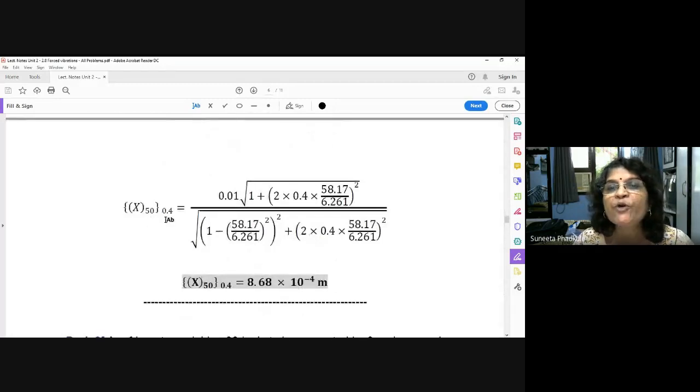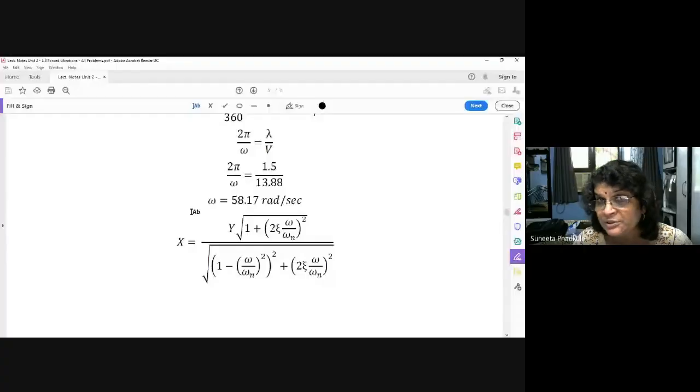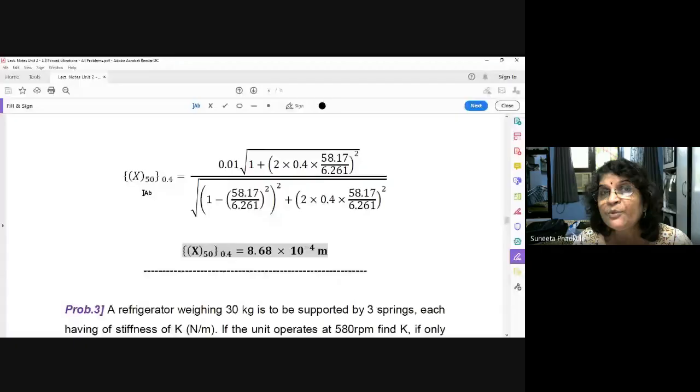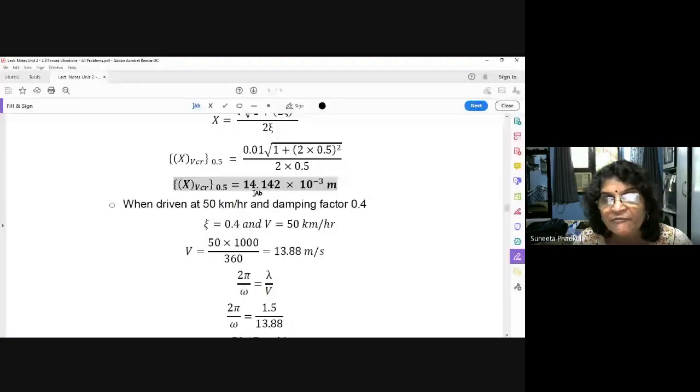Like this, you found out the amplitude at 50 km/h at damping factor 0.4. This is 8.68 into 10 raised to minus 4. If you compare these two amplitudes, here the amplitude is 14.14 mm, and here it is 8.68 mm. Why has it been reduced? Because this is not at resonance. It is 50 km/h. But the other amplitude is at resonance, and you have seen from the curve that at resonance the amplitude is always highest.